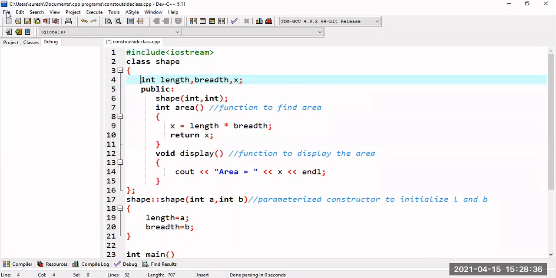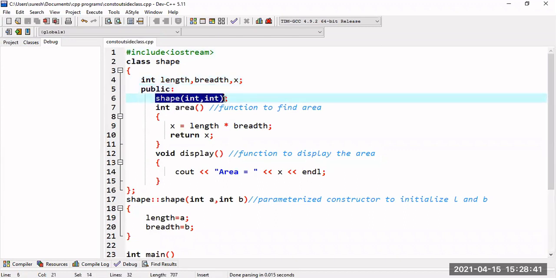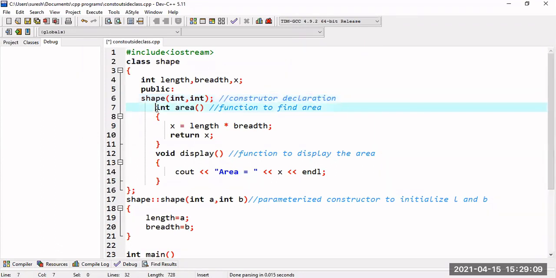I am having these three members, length, breadth, and x, and within the public section I have this shape. So what is this shape? Shape is a constructor. I am declaring it inside the public section, and it is taking two parameters, and I am just declaring it. So this is nothing but a constructor declaration.